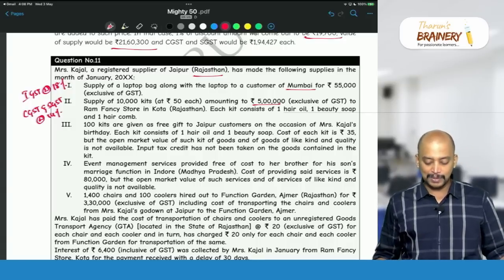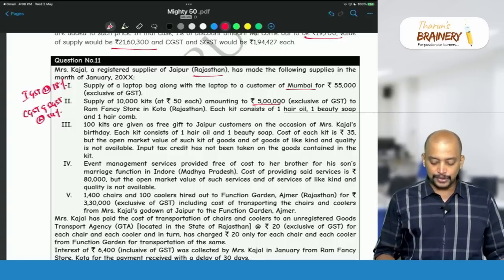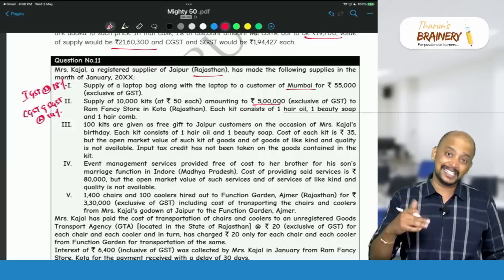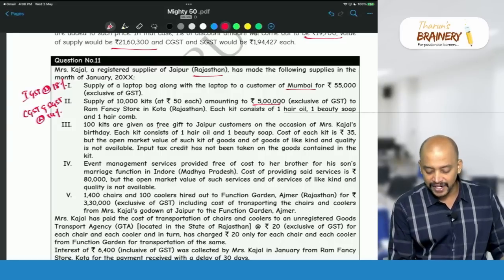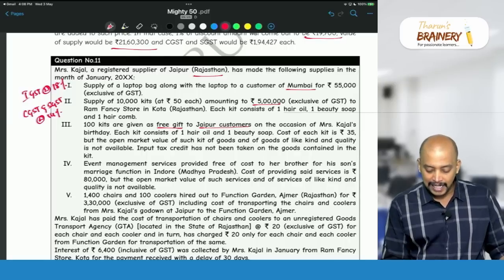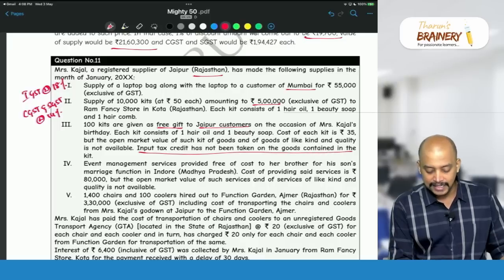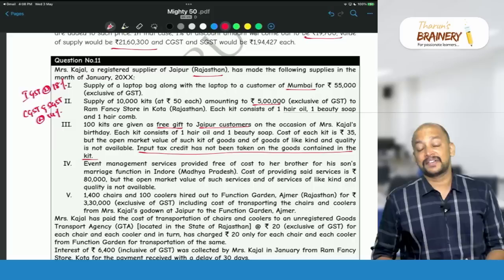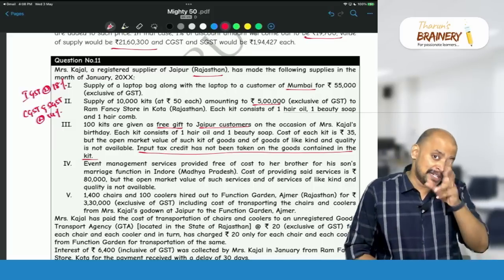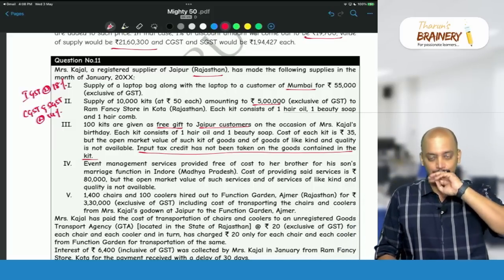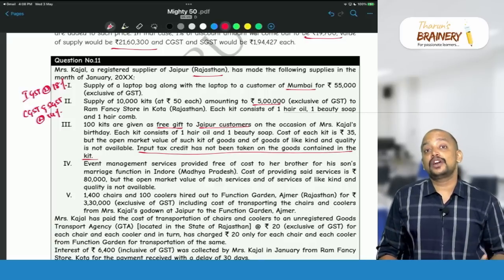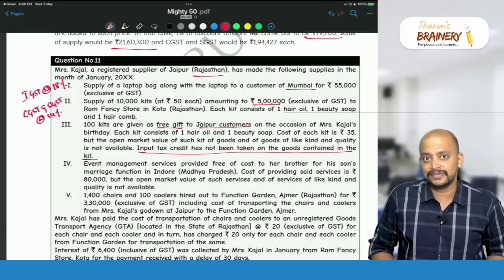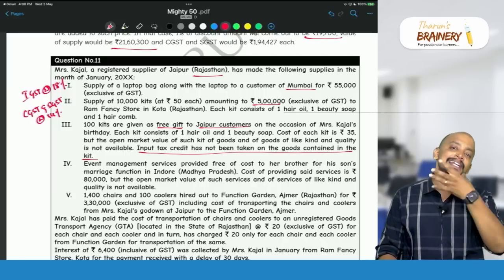Okay. So again it will become a composite supply or mixed supply, but before that we need to check whether it is a supply or not. They are giving it as a free gift to Jaipur customers, and ITC is not availed. So first of all, 7(1)(a) will not come, because there is no consideration. So will Schedule I apply or not? For that we have 4 points. D is for disposal of a business asset on which ITC is availed. That is not applicable because ITC is not availed. Even though it is a business asset, ITC is not availed.